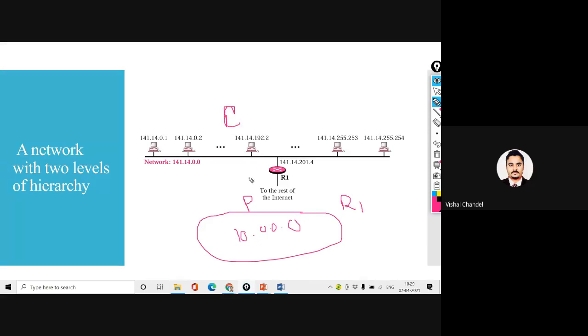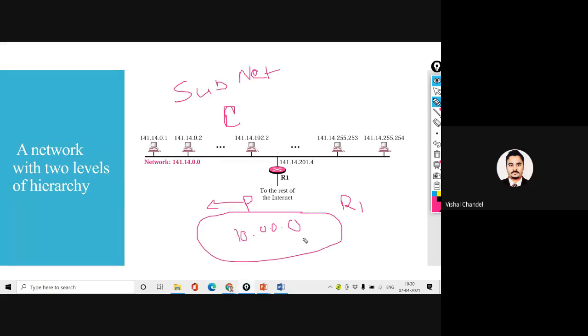So we understand the two level hierarchy of the network, and this is the concept. We can say it's my parent network and it's my child network, so we can say it's a sub network of the parent, and this is the concept of subnetting with the two level hierarchy. So that is the concept of subnetting.